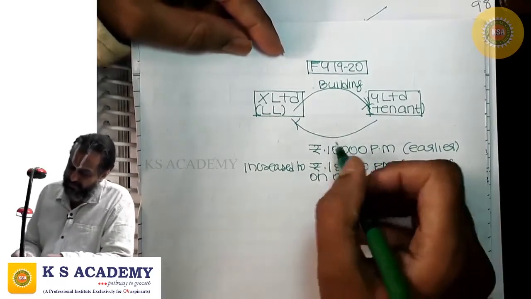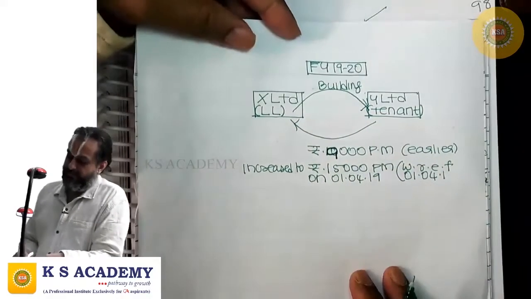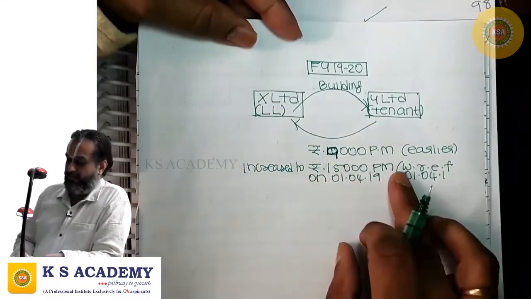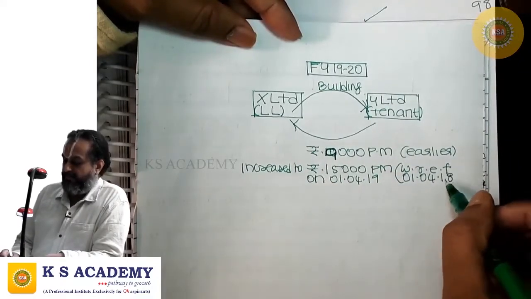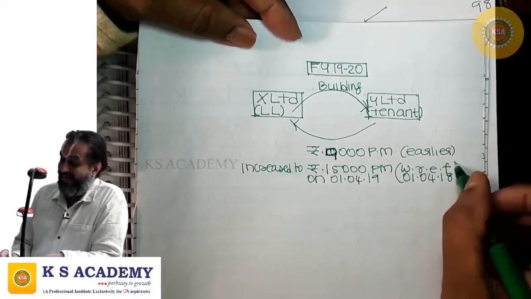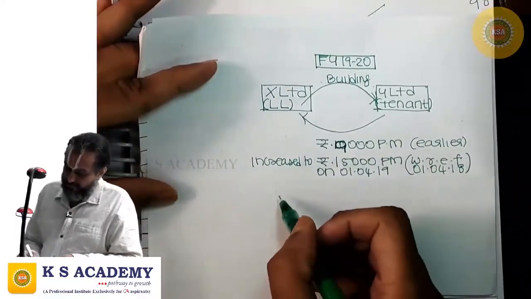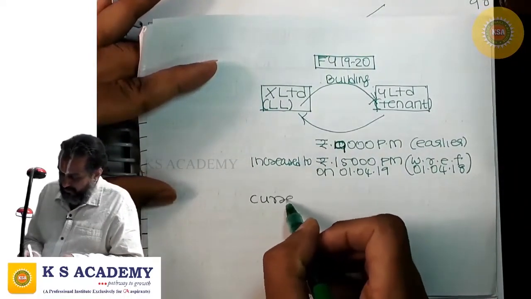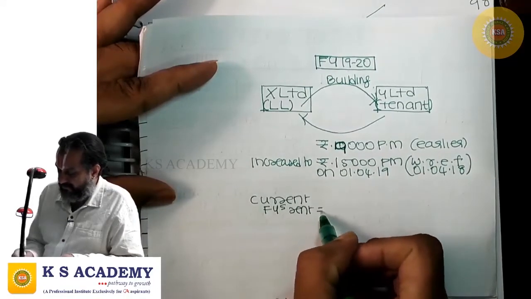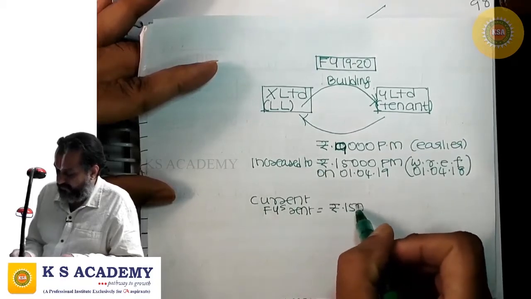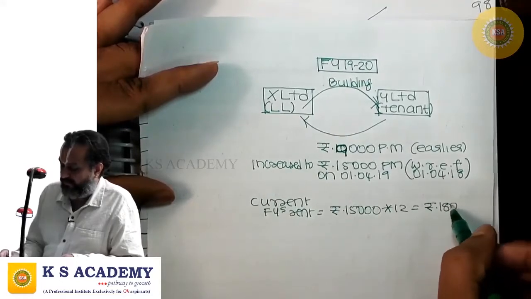The rent was earlier 9,000 per month. This is increased to 15,000 per month on 1st April 2019 with retrospective effect from 1st April 2018. Now, current financial year's rent is 15,000 into 12, which is 1,80,000.